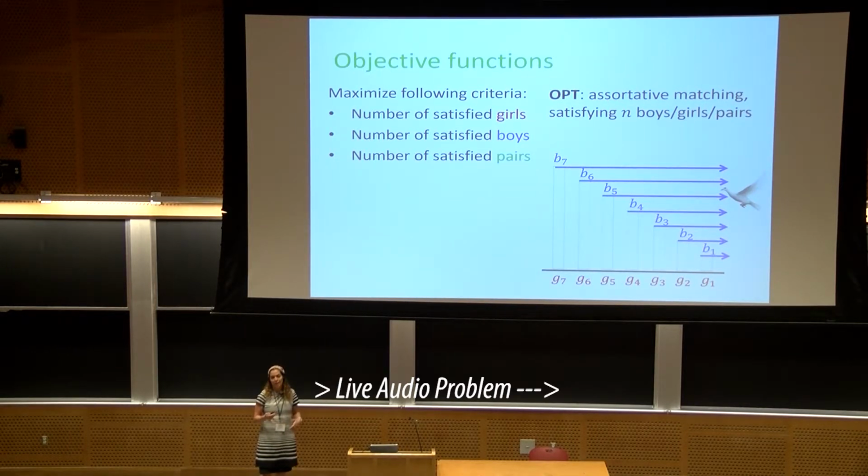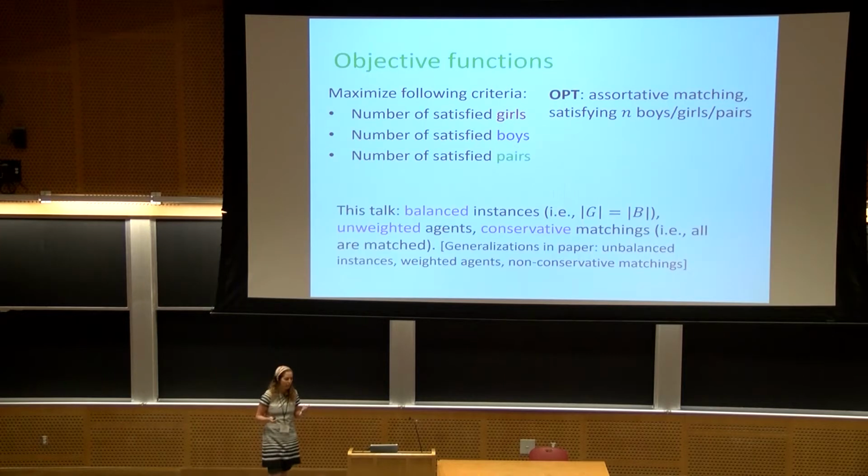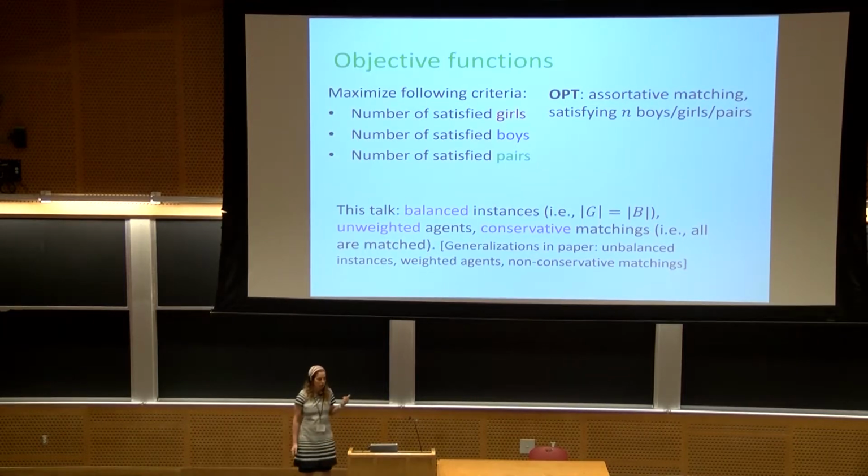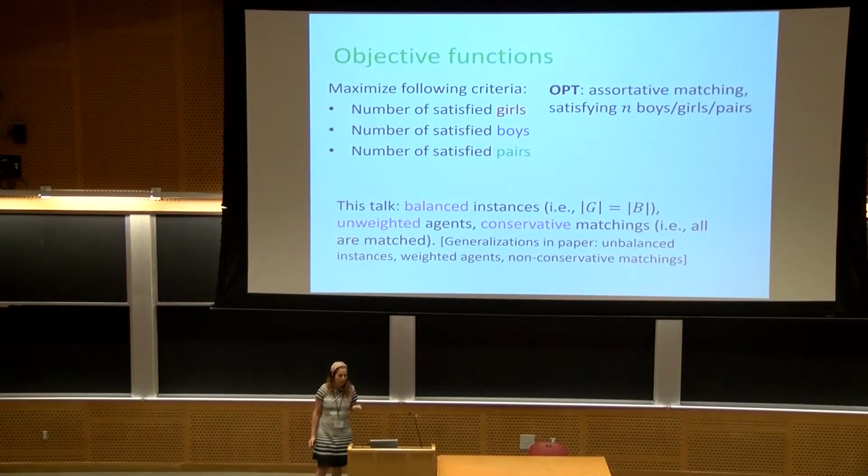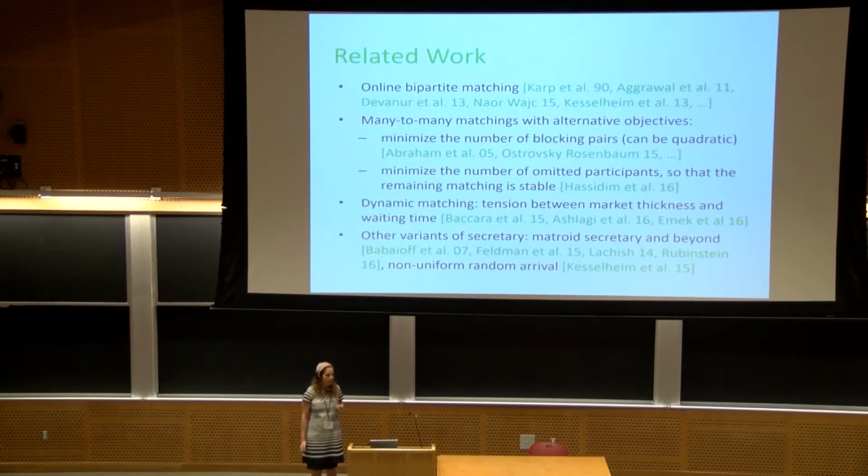Okay, and of course the challenge is to arrive at a large number of satisfied individuals or pairs in an online fashion. Let me just say that in this talk, due to the time limit, I restrict attention to balanced instances where the number of girls and boys is the same, to unweighted agents, and to conservative matching, meaning that all the boys must be matched. In the paper, we also consider generalizations to unbalanced instances, weighted agents, and non-conservative matchings.